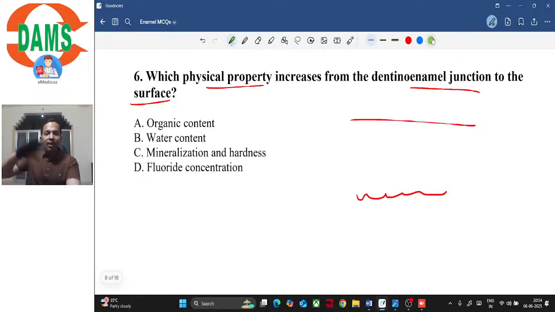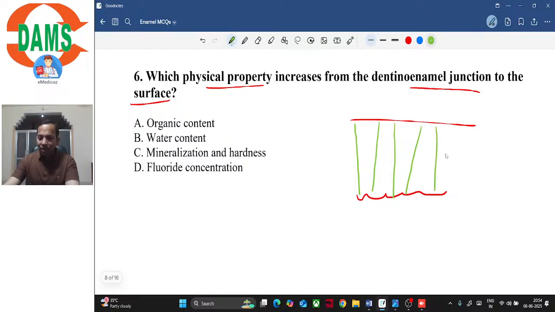So in one of the future classes, when we talk about the structure of enamel or the microscopic appearance of enamel, we will discuss the shape of the rod, and also its varying thickness, isn't it? So the thickness of enamel rod is maximum at the surface, and as we go towards DEJ, the thickness of enamel rod decreases, isn't it?